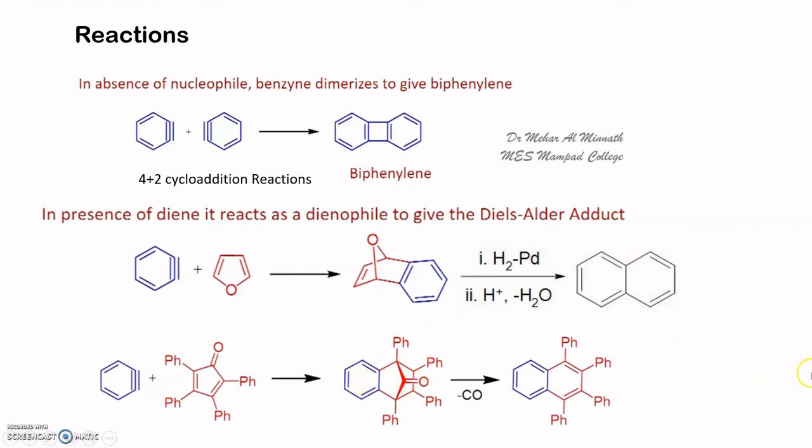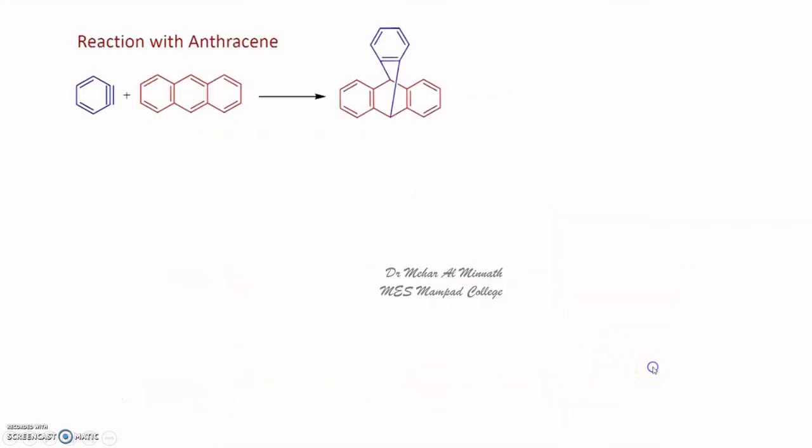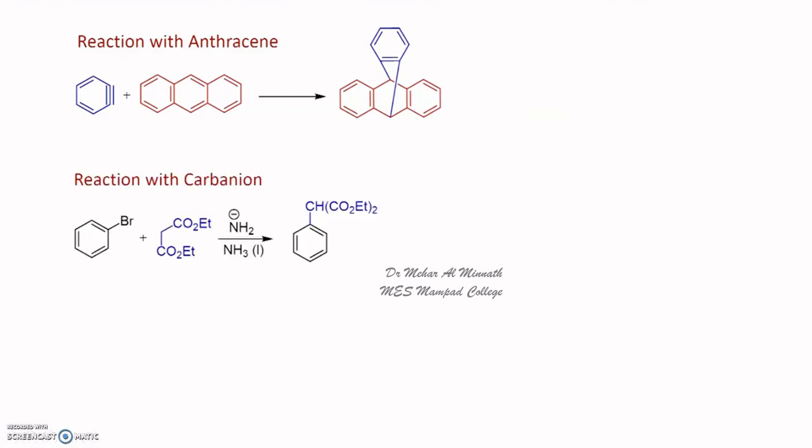Another similar 4+2 cycloaddition, you get a derivative of naphthalene over here. Here you are not using furan, but you are using a cyclopentanone derivative, and you get this naphthalene derivative. Alright, now another reaction, again with anthracene, again you are getting a Diels-Alder adduct. So 4+2 cycloaddition reactions happen with benzyne very easily.